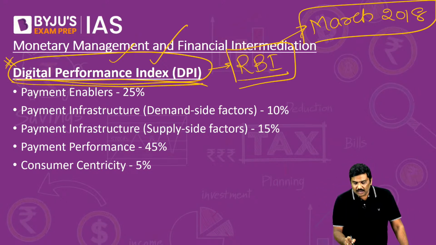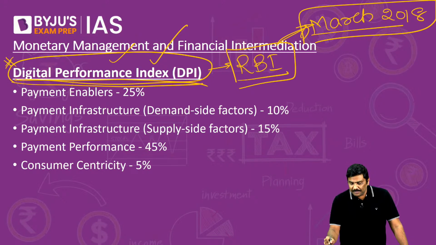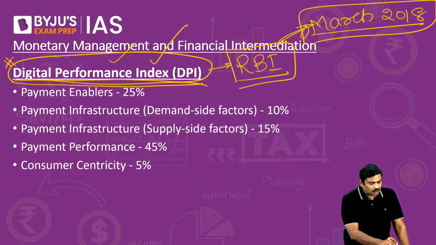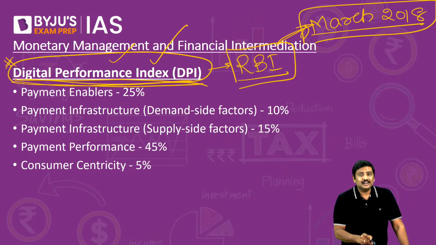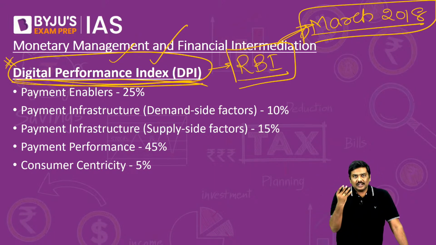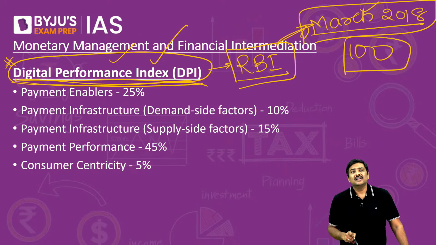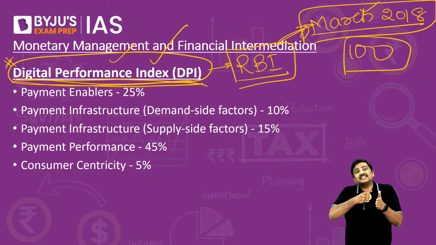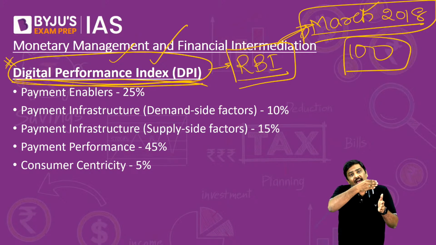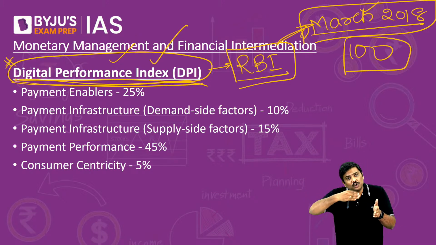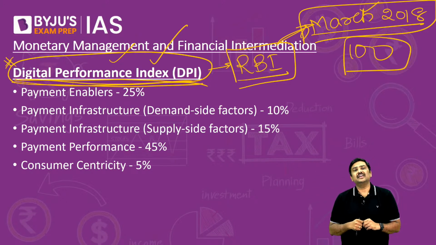So announced by RBI, March 2018 is the base year, and very recently the Reserve Bank of India has announced that there is a huge improvement. The digital performance index for the month of September 2021 has been more than 300 units, which essentially means compared to March 2018 where the base is 100, the usage of digital instruments has been increasing, there is a huge penetration in the last 3 years, right?